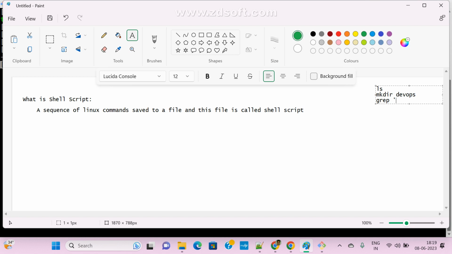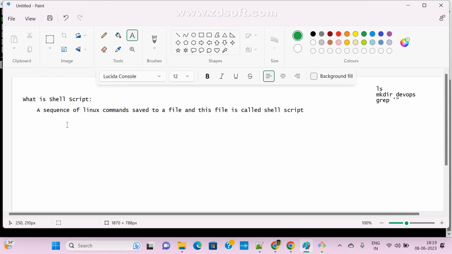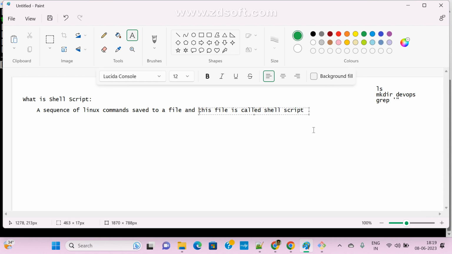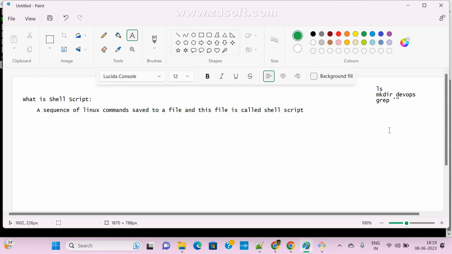Very simple. That is nothing but a sequence of Linux commands, and we are arranging them in proper order. First, which command you want to execute, next, which command you want to execute. Like this, we arrange them in sequence in the proper way. Those we maintain in one file, and that file is nothing but a shell script. Clear guys?